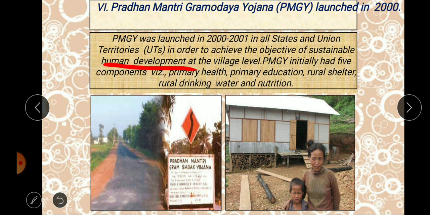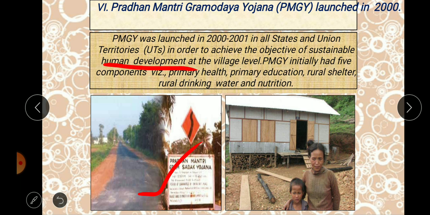So you can find they have started constructing these roads. It's known as sadak in Hindi. Here they are planning to construct roads in highly important areas, connecting village areas to the main areas. And this PMGSY initially had 5 components in it.